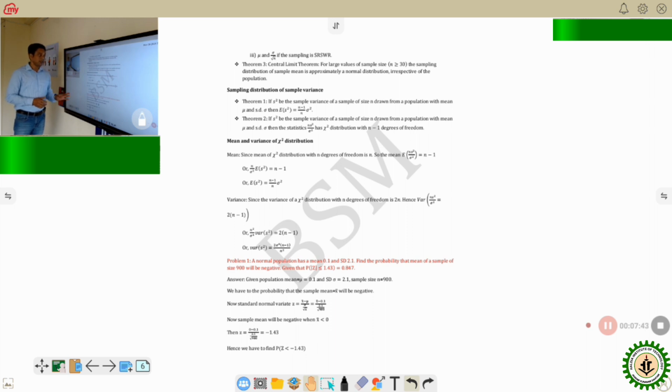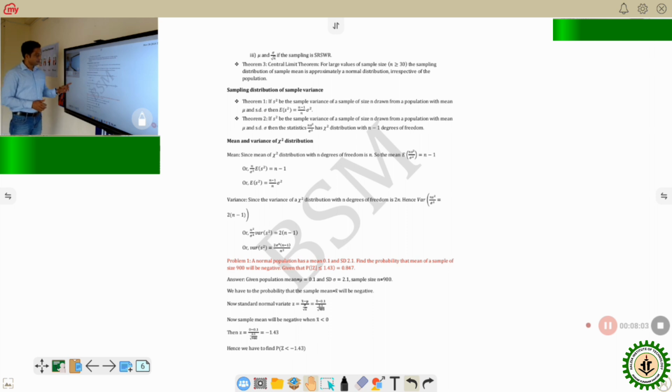And if it is a variance related problem, then we need to consider chi-square distribution. Variance is a positive quantity, that's why it comes only on the right hand side, only the positive side you will get. And in that case, chi-square distribution is the one that fits variance related issues.